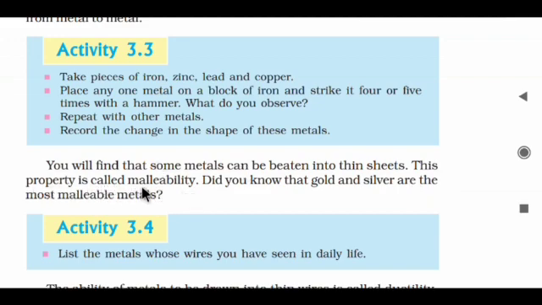The first property is metallic luster, the second is that metals are generally hard, and the third is the property of being beaten into thin sheets, called malleability. Did you know that gold and silver are the most malleable metals, and the main purpose of these two metals is the making of ornaments?